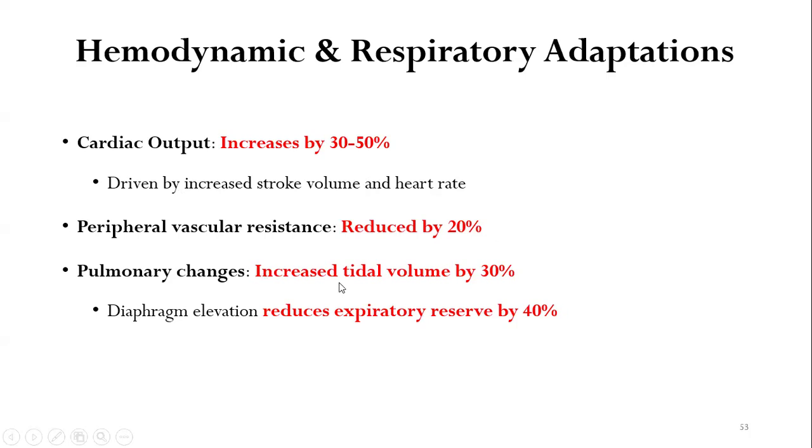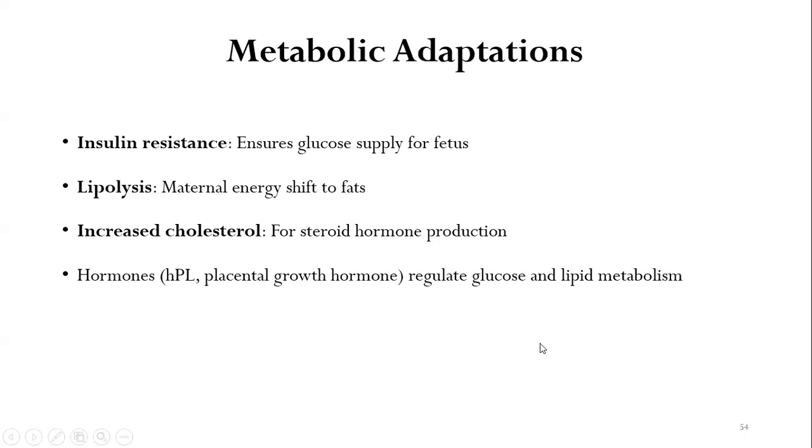Pulmonary changes: the tidal volume increases by 30%. Diaphragmatic elevation reduces the expiratory reserve by 40%. What are the metabolic adaptations? There is insulin resistance, as we have already discussed in the previous videos, which is driven by various hormones, particularly the human placental lactogen. Insulin resistance ensures glucose supply for the fetus.